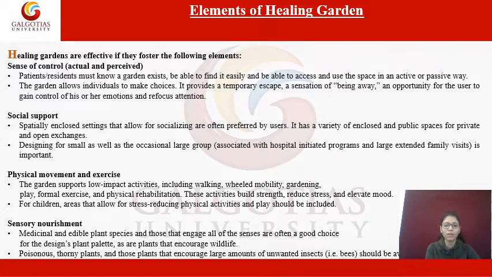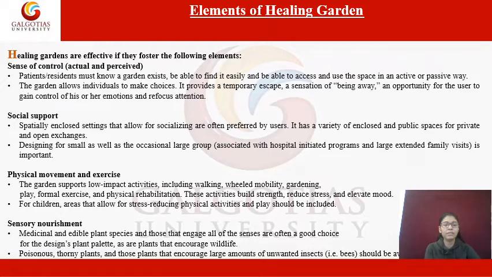It can be actual and perceived, which means the healing landscape can be designed in such a way that it is accessible to all the users, as it provides a temporary escape, a sensation of being away, an opportunity for the user to gain control of his or her emotions and refocus attention.